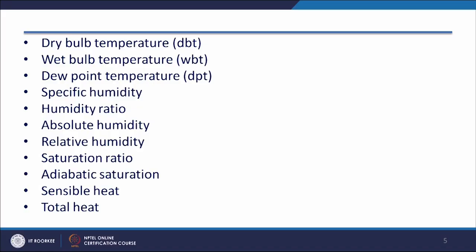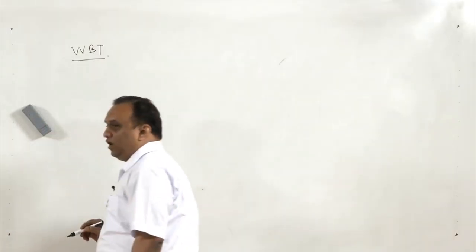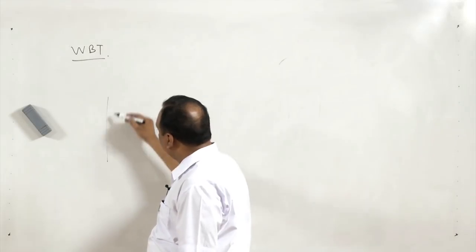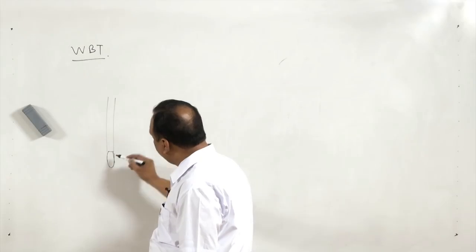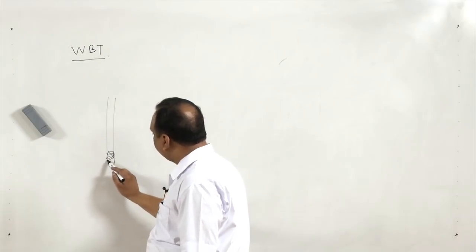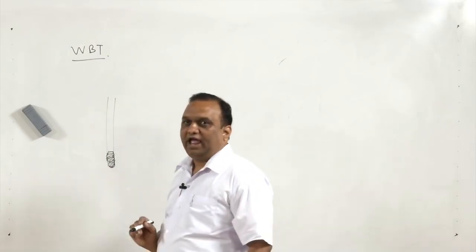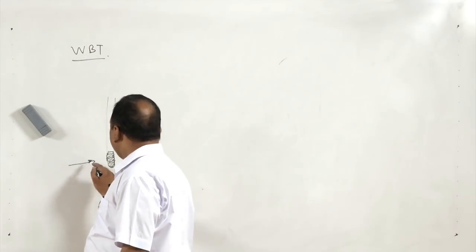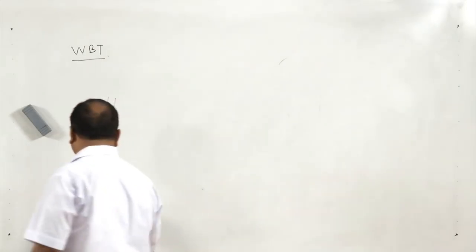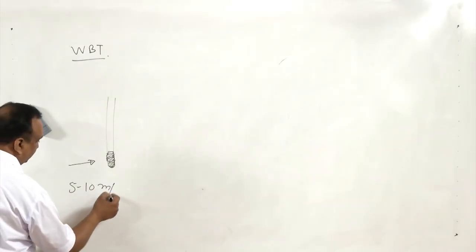Another temperature is wet bulb temperature. Now, if I put a wick in this bulb, if I put a wick or some wet cloth over the surface and blow air, normally in order to find wet bulb temperature, the velocity of air has to be between 5 to 10 meters per second.